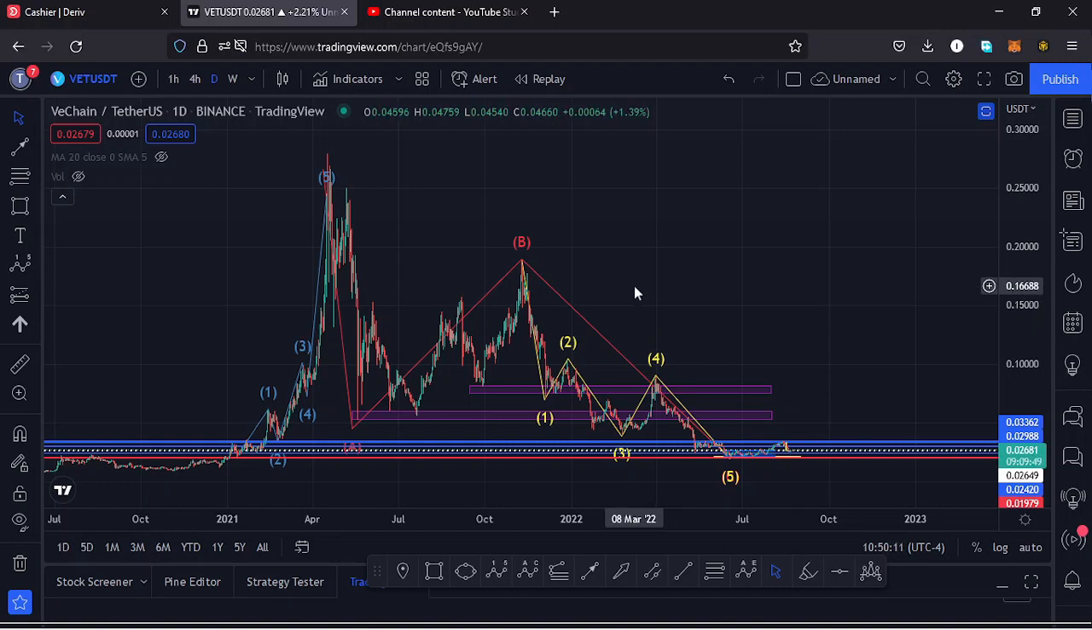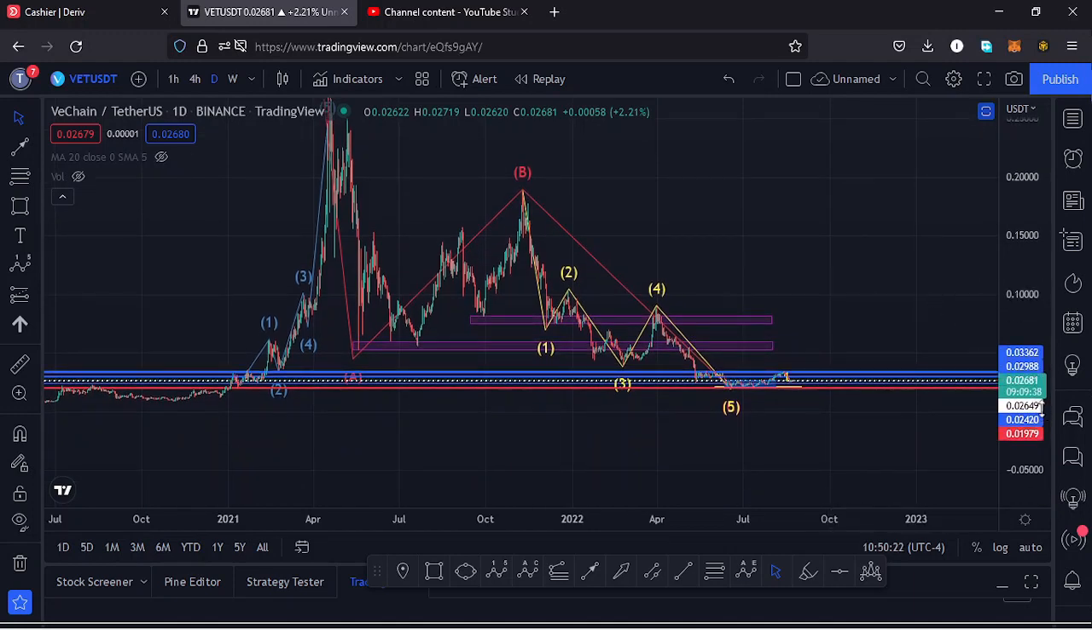And I'll kickstart the video by giving a brief of what has been happening on this chart. Vechain from the all-time high has been seeing lower prices in this massive ABC correction, which has now taken us to around the $0.02 mark.